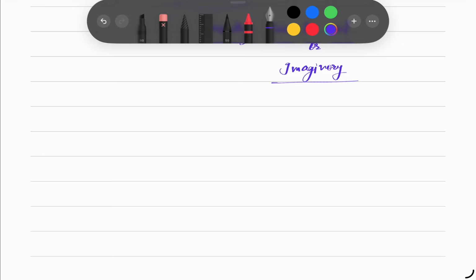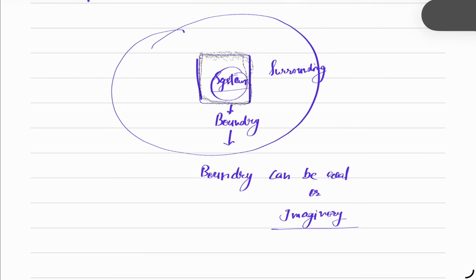So, exchange between system and surroundings, or where the work has been done, all those activities are done on the boundary. So, why is boundary so important? Because the transfer of the energy which we are talking about in thermodynamics is actually going on at the boundary itself. All the reactions, all the things we have to talk about in this topic, all the heat transfer is going on at the boundary itself.